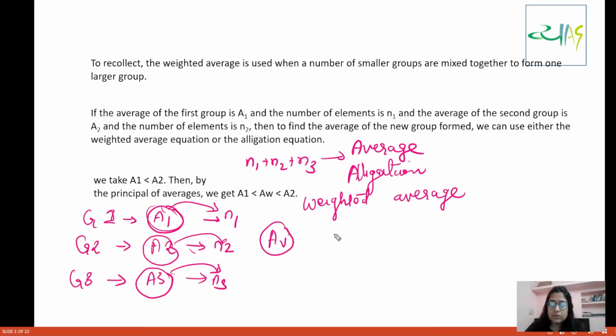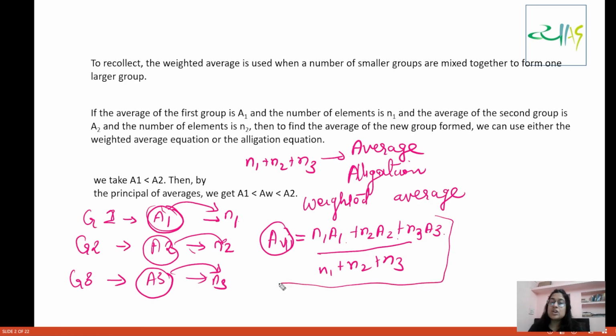We write it as N1 into A1 plus N2 into A2 plus N3 into A3, divided by N1 plus N2 plus N3. This is the weighted average.